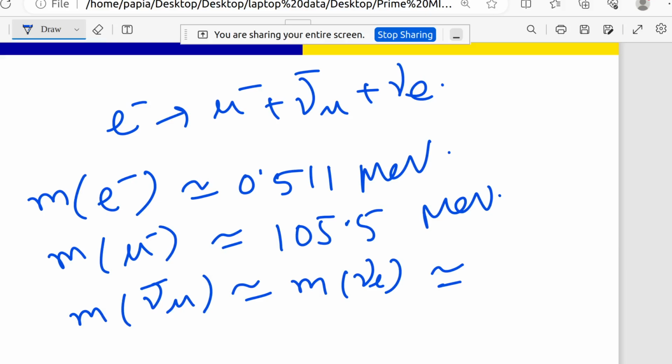So neutrinos cannot have zero mass, but they can have a very small, non-zero mass. Small mass means of the order of electron volt.